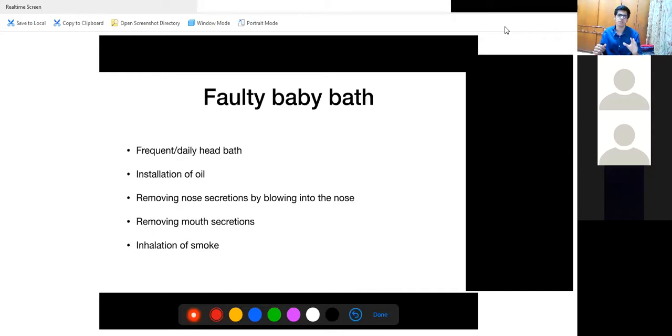As doctors, we must not suggest that our patients follow this, because in our country, in India, we mostly follow this. If you have seen small children in your home or in your neighborhood, you will see them going through this process of frequent head bath, instilling oil, removing nose secretion, removing mouth secretions, and inhalation of smoke. Inhalation of smoke is not practiced regularly, but some cultures try to put smoke around the baby after the bath because they believe in it, but that should not be done.